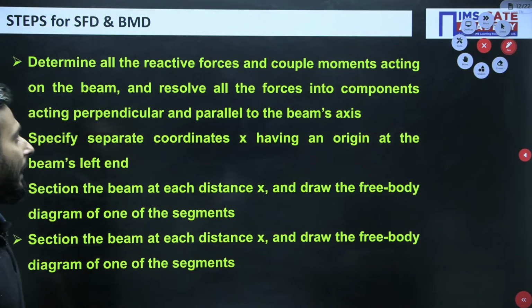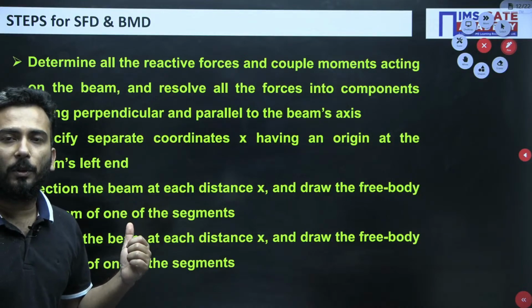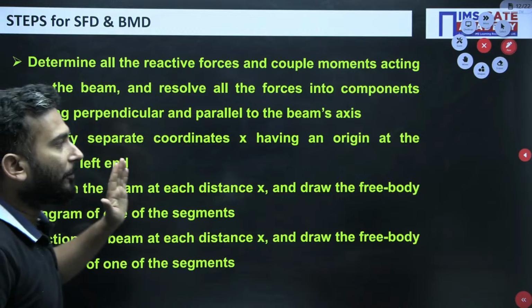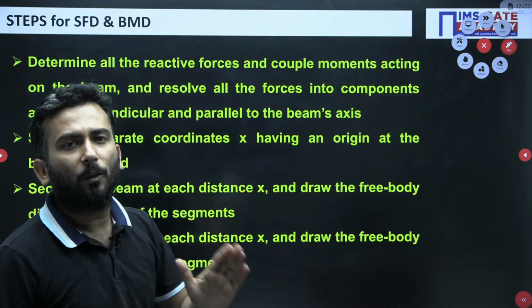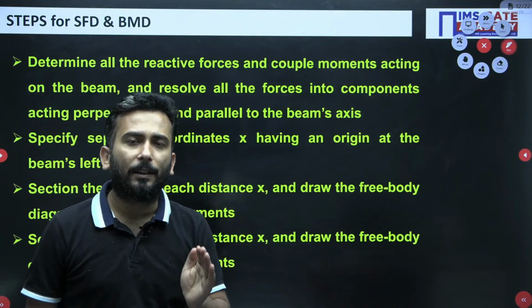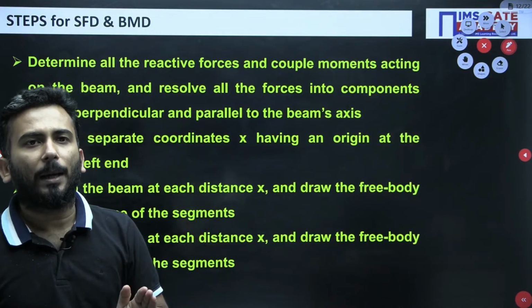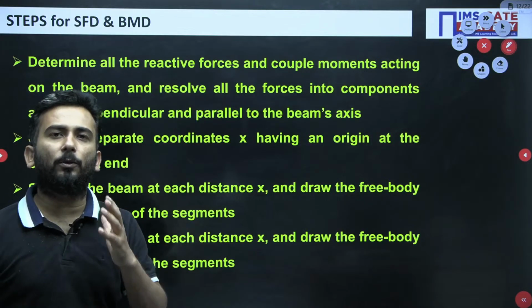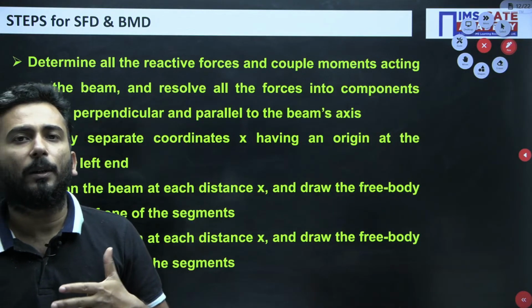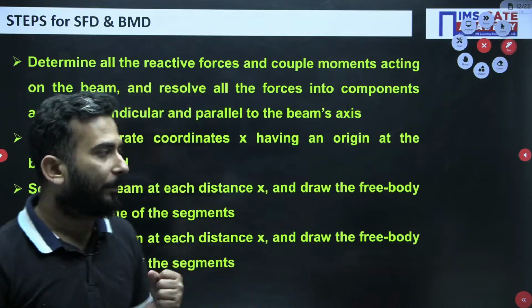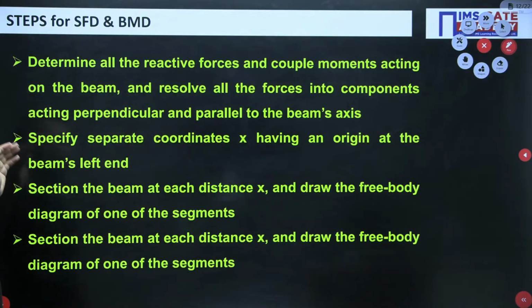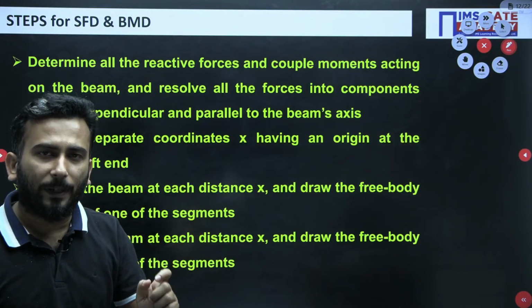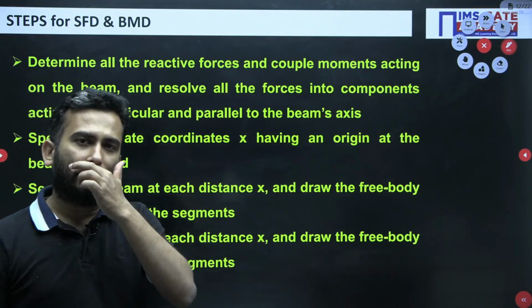Now my dear friends, I have written a few steps for you so as to construct the SFD and BMD. So what is the first step? The first step is to determine all the forces which are acting on the beam. For example, I need to draw the free body diagram of the beam. Secondly, I have to consider a reference system. I have to specify the origin. With respect to that only I will be taking the distance.